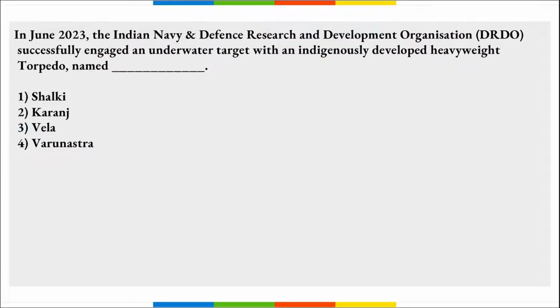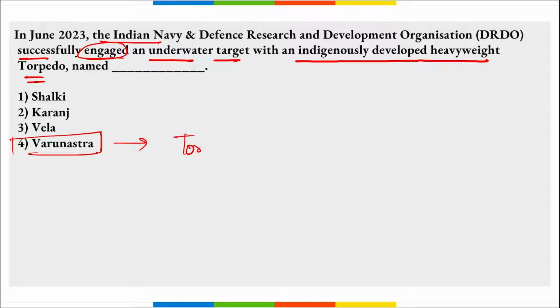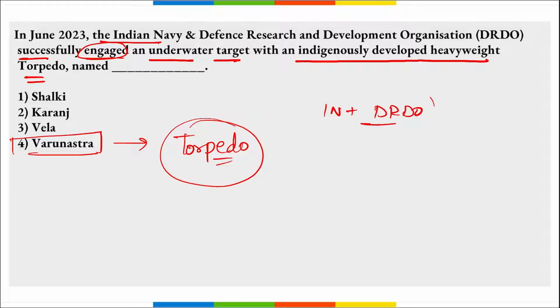Right? Next is the Indian Navy and DRDO. They have successfully engaged an underwater target with an indigenously developed heavyweight torpedo that was named Varunastra. I repeat, this is the name of the torpedo, correct? Now the question can be asked: Varunastra was developed by whom or tested by whom? It was developed and tested by DRDO.